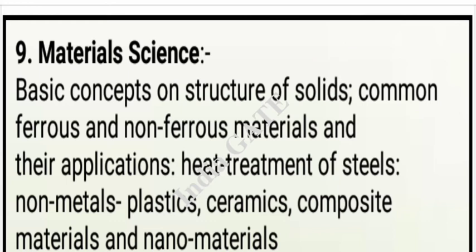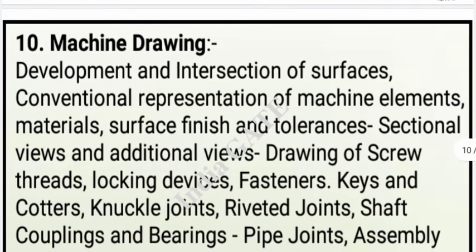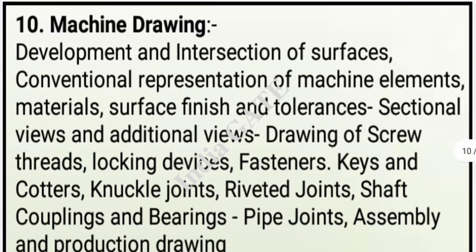Now come to the next subject, that is your machine drawing.